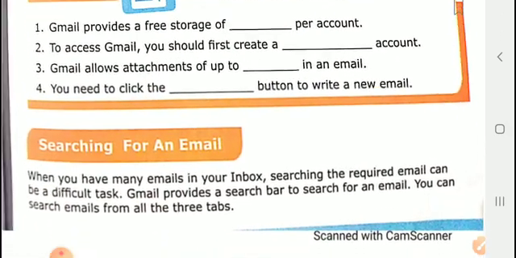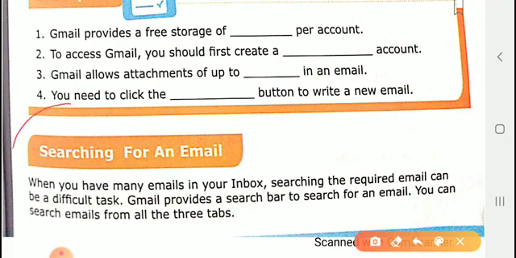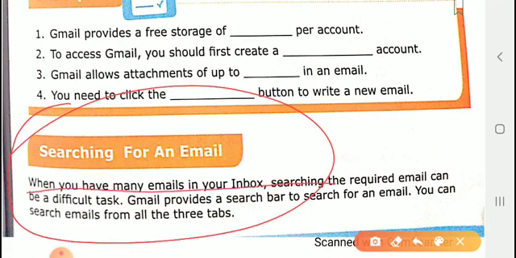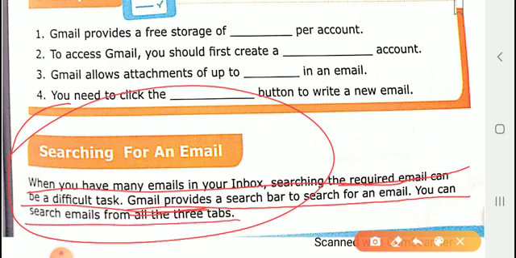Now, searching an email. How are we able to search an email? Okay, when you have emails in your inbox, suppose you open your mail, then there is a search bar on the upper side of the screen. If you want to search for an email, just type the required name, and the email will come up. Even if it is an older email, you are able to search for it.